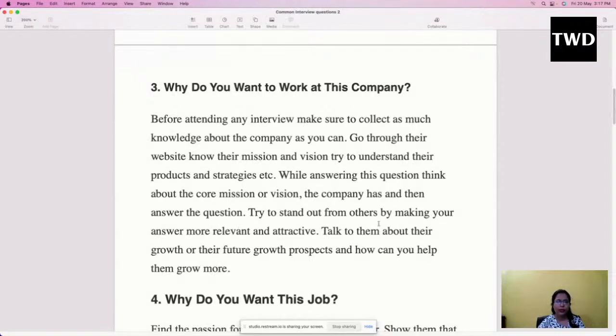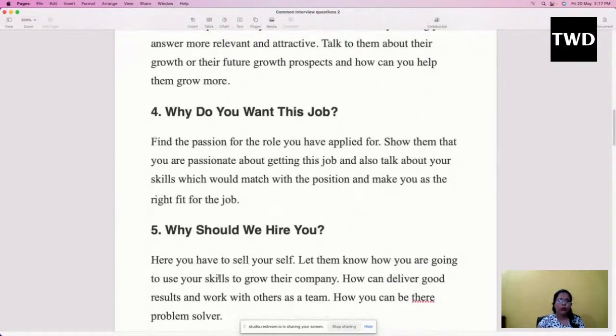Try to stand out from others by making your answer more relevant and attractive. Make yourself more skillful in what they want. Ask yourself why they should keep you, why they should select you from so many people who have come to give the interview, and accordingly prepare yourself. Talk to them about their future growth prospects and how you can help them grow more. Every company has its own products and services, so think about how you are going to make a change and help them grow in the future.